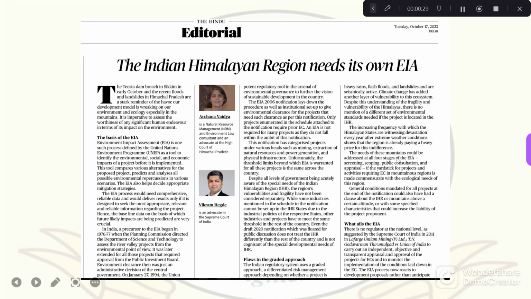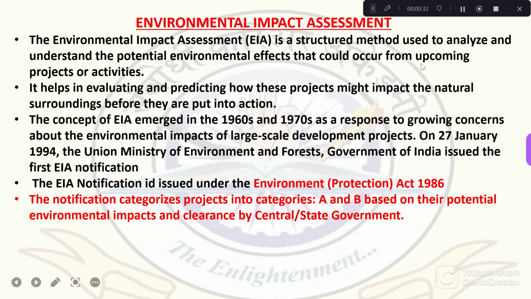Now first we have to see what is environmental impact assessment. See, environmental impact assessment was started during the 1960s and 1970s. It was first started for only river valley projects, to see what impact the project is causing on the environment. So environmental impact assessment is a structured method used to analyze and understand the environmental effect of a particular project. For example, there is a construction project, river valley project, or any other industry project. What impact is it causing on the environment? It is called environmental impact assessment.